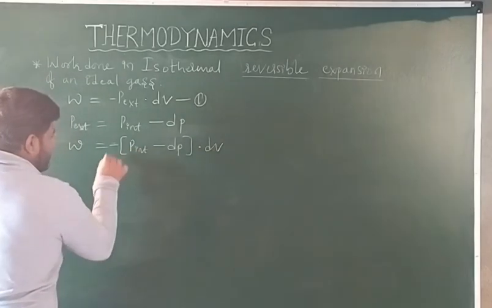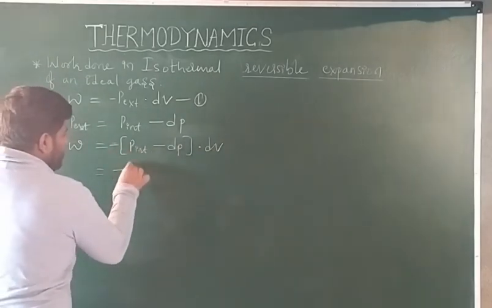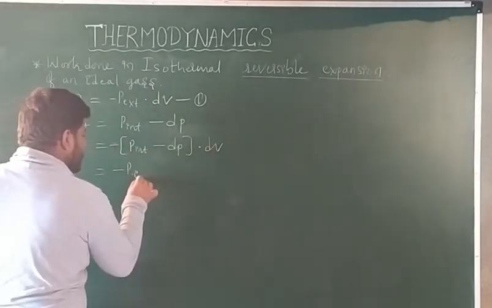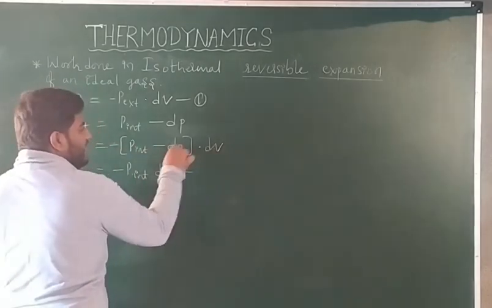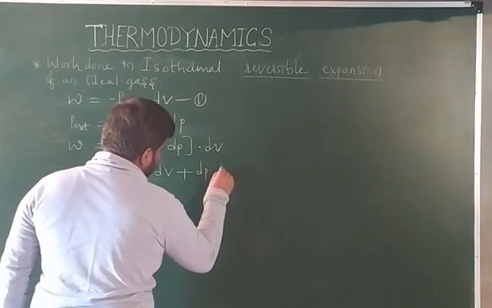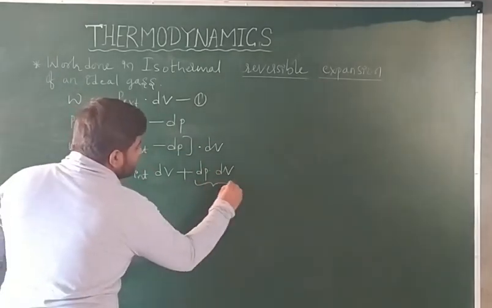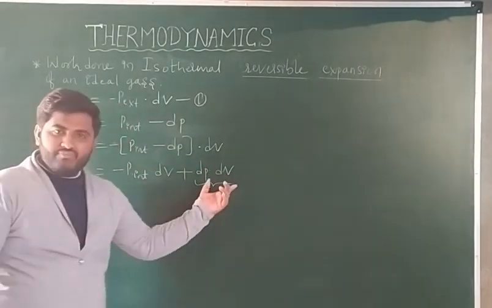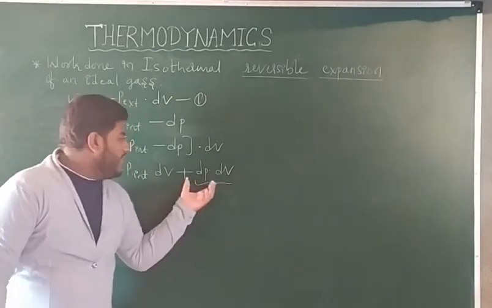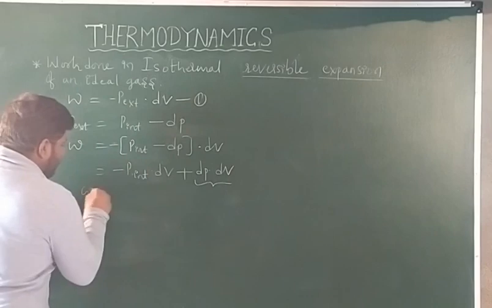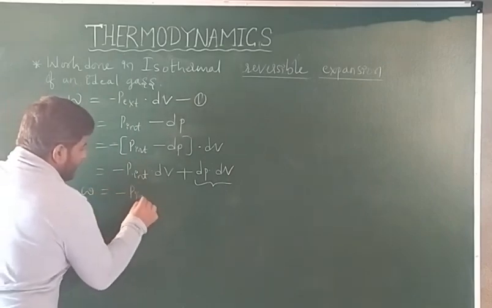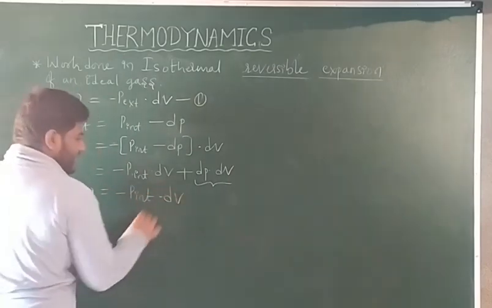Multiply inside here. Minus P internal into dV, minus minus plus dV into dP. dP into dV is a very small quantity. We can neglect it. By neglecting this, what we are left with? W is equal to minus P internal into dV.